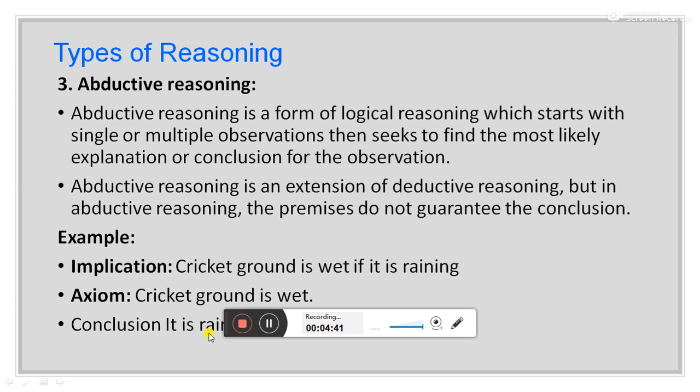Now this statement could be valid or it might not be valid all the time, because again we have limited knowledge, and we cannot guarantee that the conclusion or the inference that we have made is completely correct.